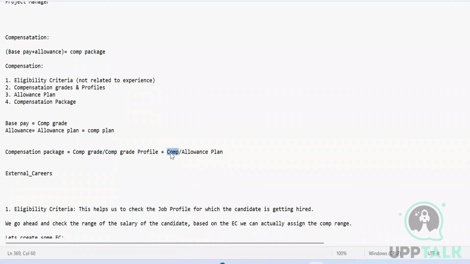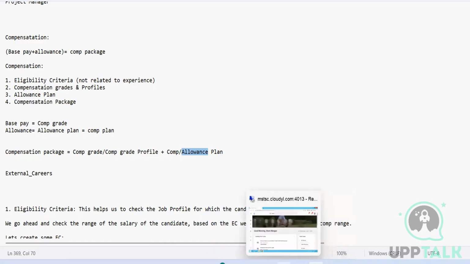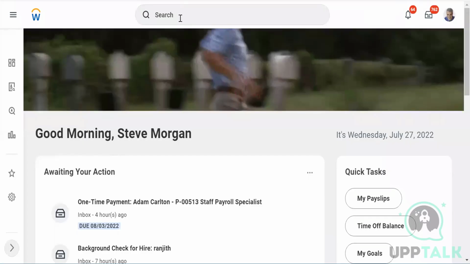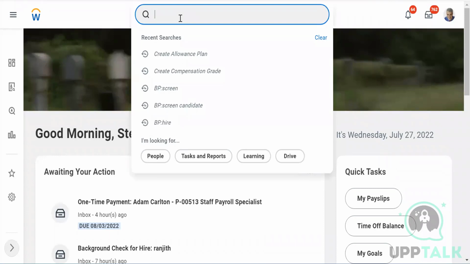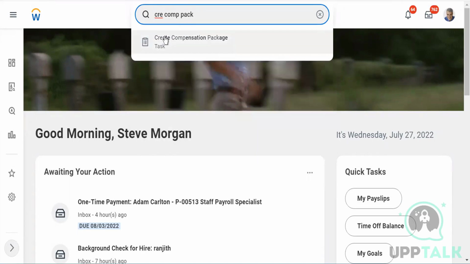And then you see this option, a compensation plan or allowance plan. So compensation plan or allowance plan is the same. There's no change in that. Okay, so let's try to create a package. So the task is to create a compensation package.